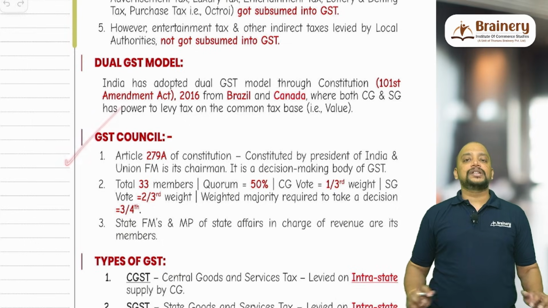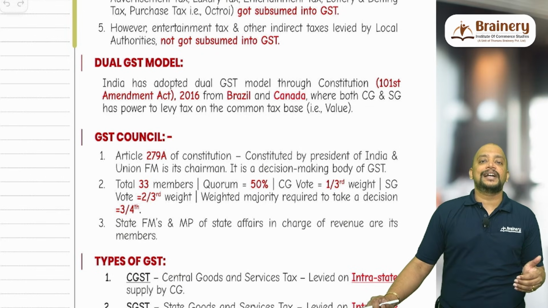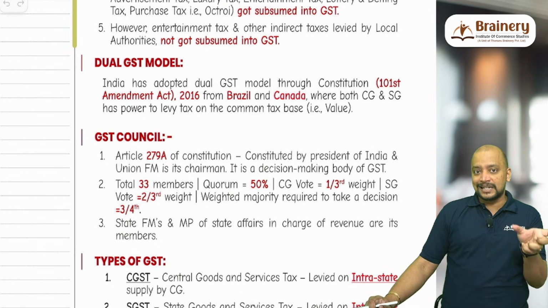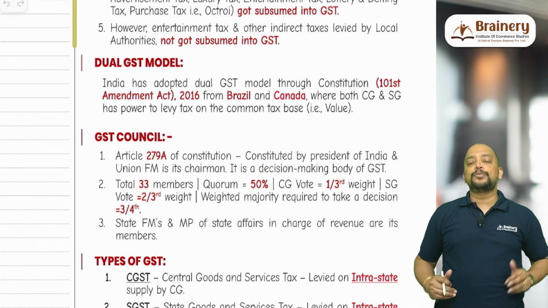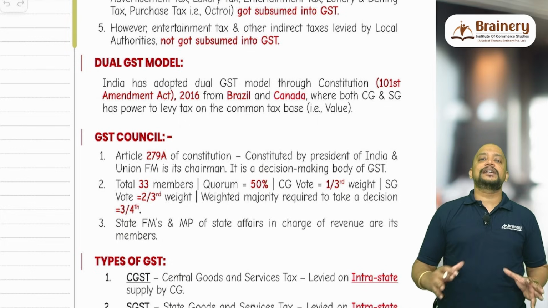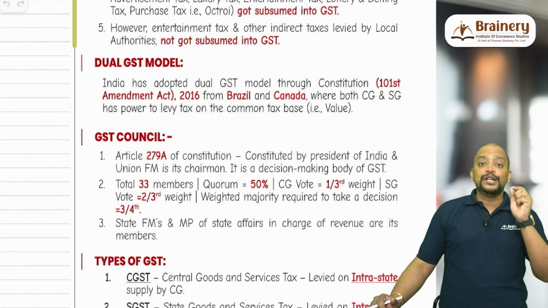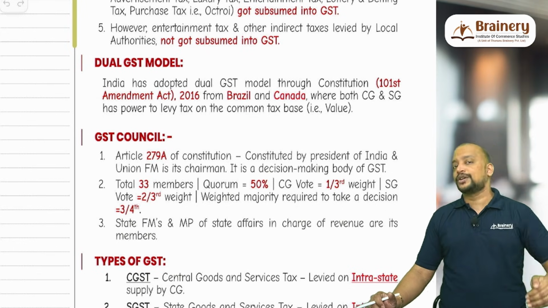Then the GST Council. As we have a dual GST model, where both central government and state government levy GST on the common tax base, decision making cannot be unified. It should be combined by both central government and state government. That's why they created one council, the GST Council, which is not a government body but a constitutional authority, which means it derives its power from the Constitution, Article 279A.